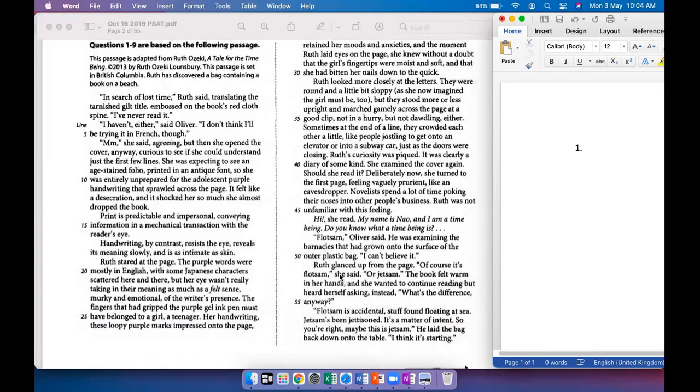Print is predictable and impersonal, conveying information in a mechanical transaction with the reader's eye. Handwriting, by contrast, resists the eye, reveals its meaning slowly, and is as intimate as skin.